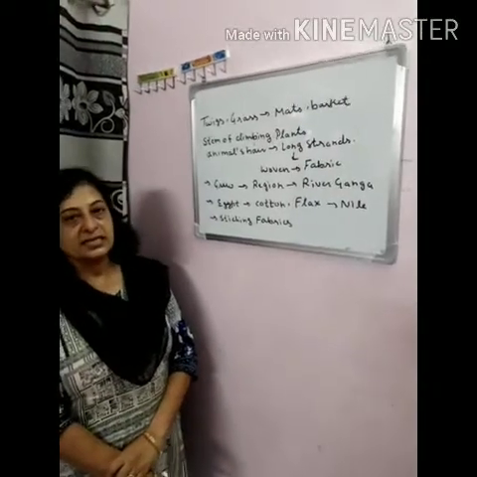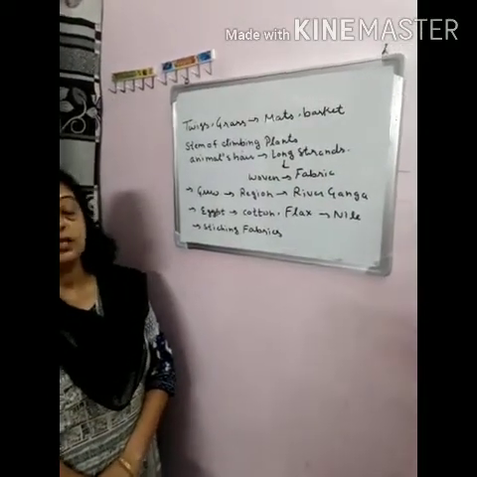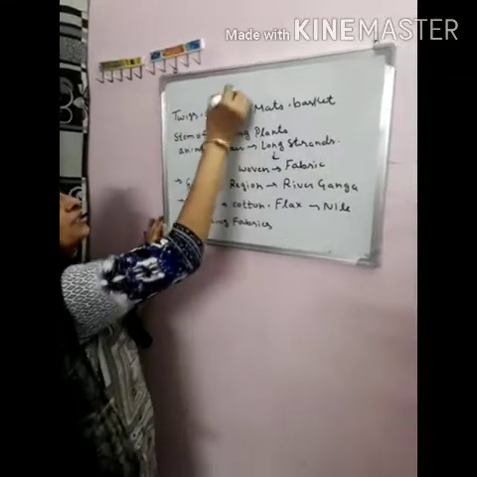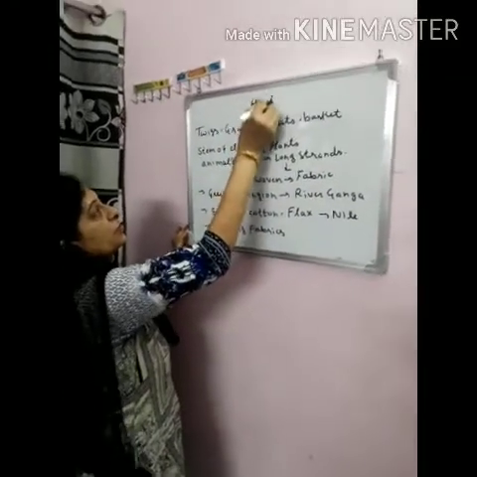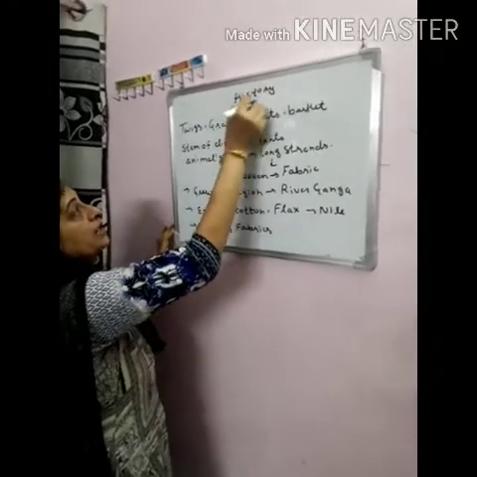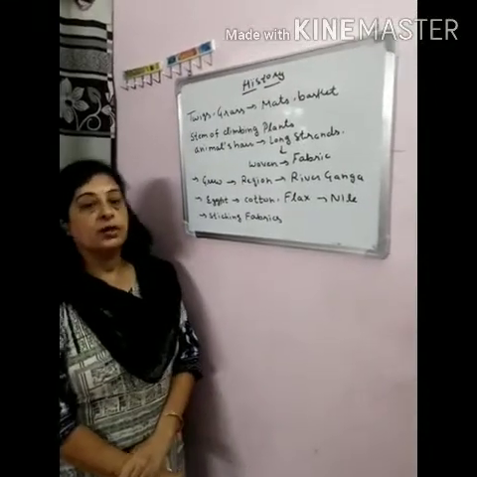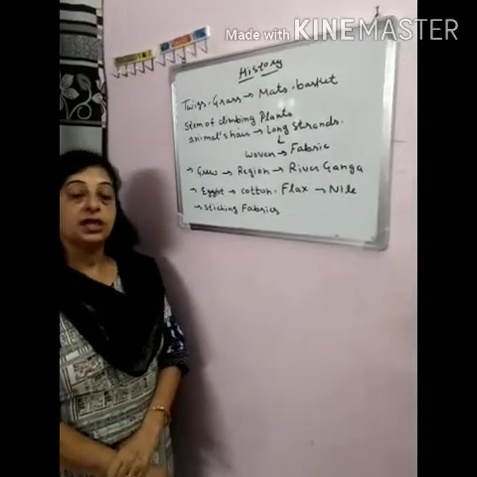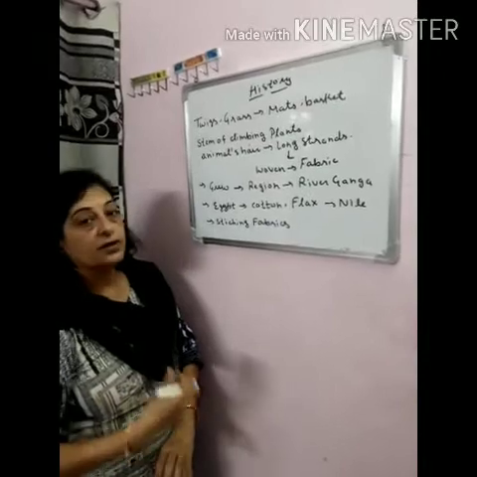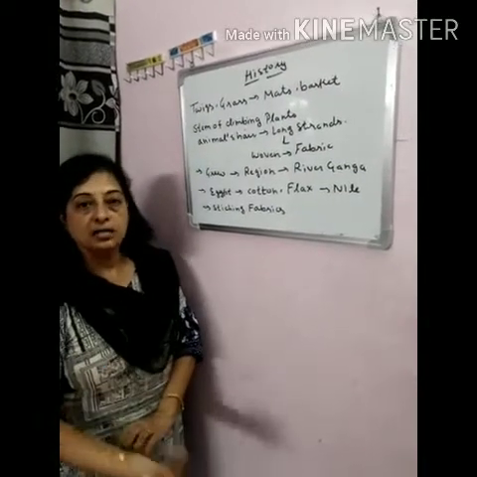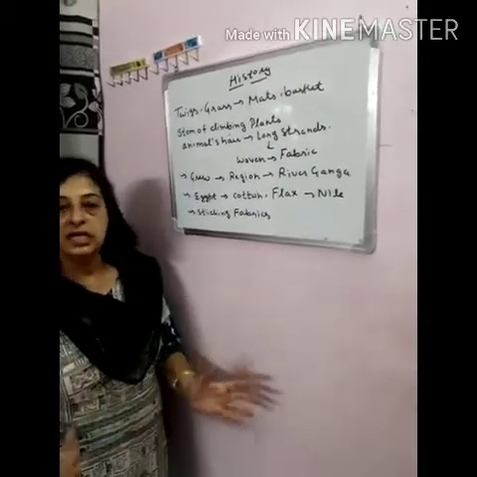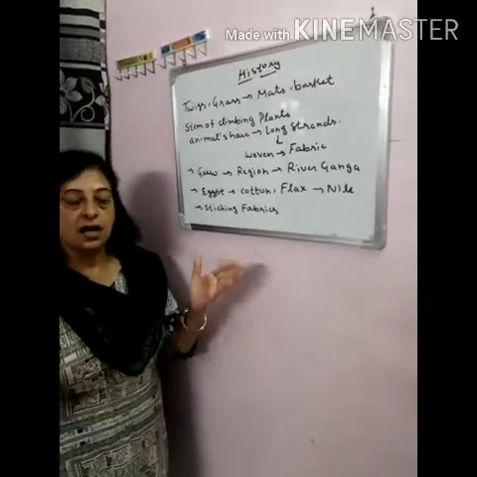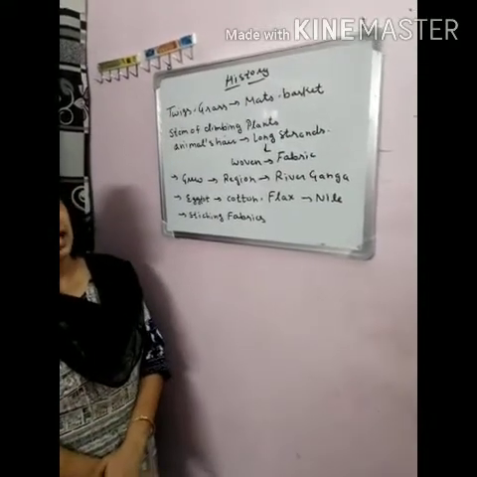Now we will discuss the history of clothing material. In the ancient era, people did not wear clothes. They covered their body with the bark of trees, with the big leaves of trees, with the skin and fur of animals.